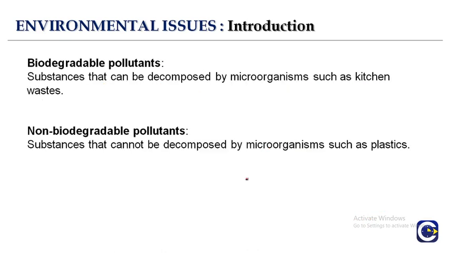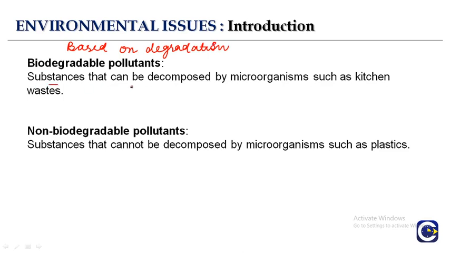Let's talk about the second type, that is biodegradable pollutant and non-biodegradable pollutant. On the basis of the degradation, it is classified into biodegradable pollutant and non-biodegradable pollutant.